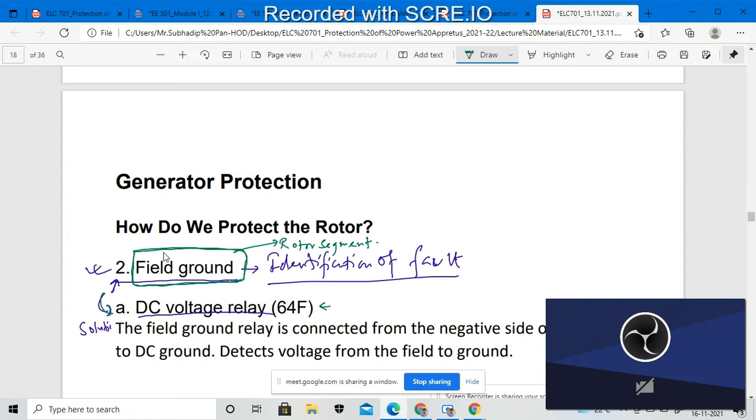what the problem is. If the problem is huge, then we have a different type of relay. If the problem is minimal, then we connect another type of relay. If the problem is very minimal, then we connect a different type of relay. So we connect depending upon what type of problem arises inside the rotor segment during the first ground. Depending on that, this is my solution: we connect the DC voltage relay.